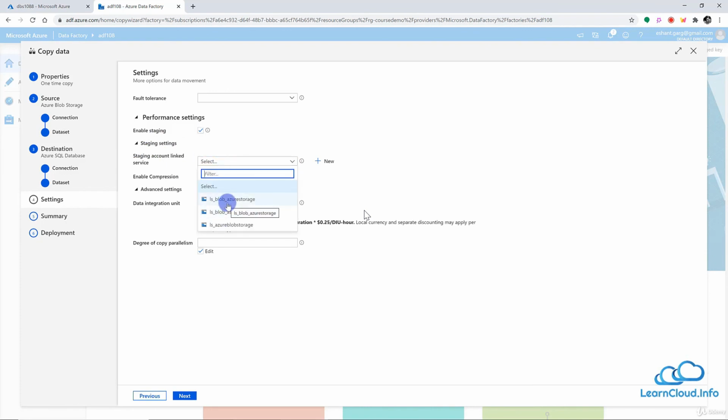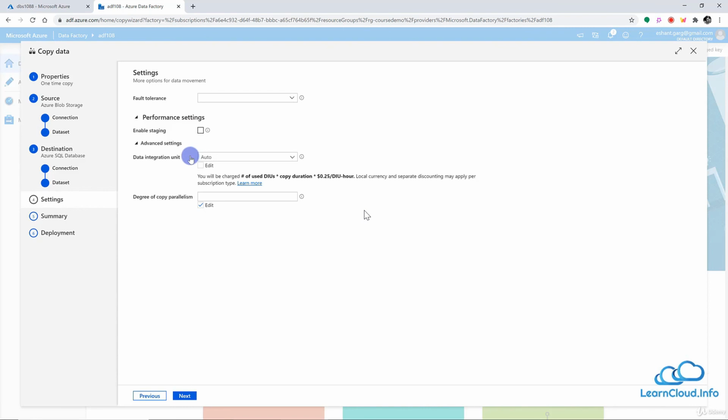In that case, you will select some of your storage which Data Factory can use as a staging. We don't want that, so you can disable this. Then we have the next setting, which is data integration unit, and this is under the section of advanced settings. So what is data integration unit?